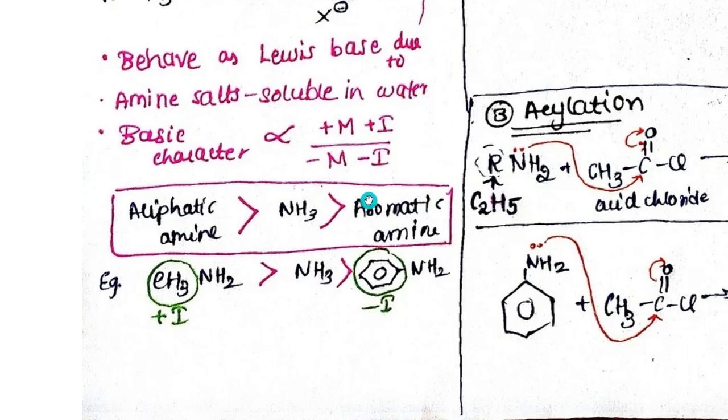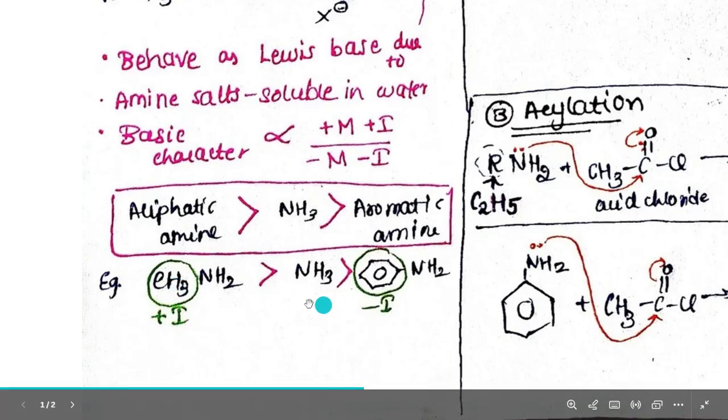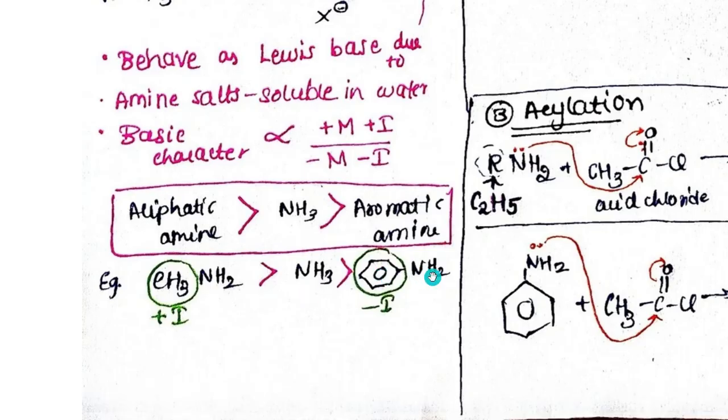So if I talk about an example over here, aliphatic amines are more basic than NH3, which is more basic than aromatic amines. What is an aliphatic amine? It is the RNH2 group, right? So this RNH2 group is more basic than NH3, which is again more basic than any aromatic amine, a benzene ring attached amine. Why? Because this CH3, this aliphatic or alkyl group, is a plus I group, so it is more basic, and NH3 has no such groups, so it is medium. But this aromatic amine, this benzene ring, is a minus I group, so it will be less basic.